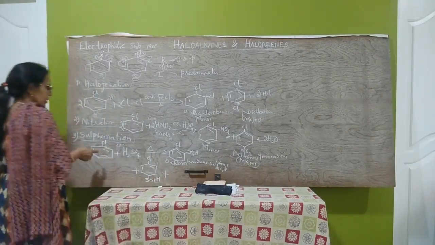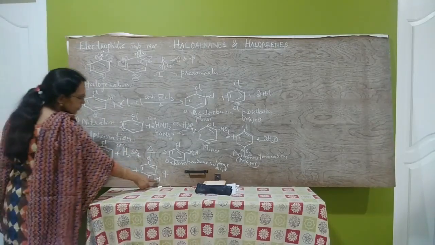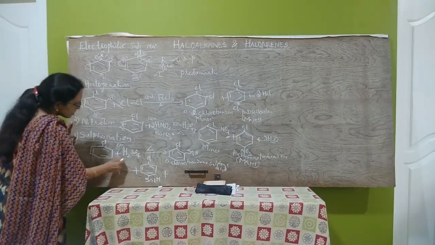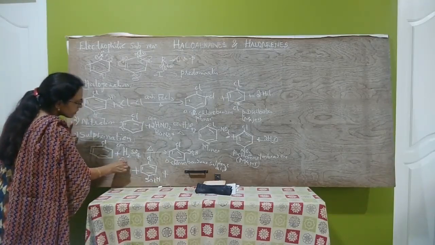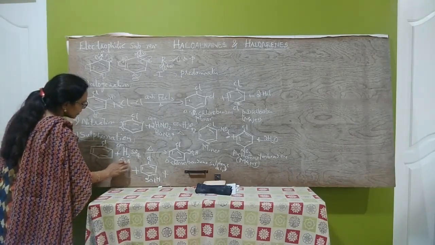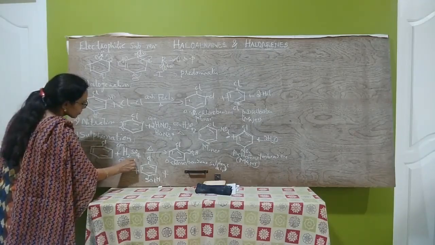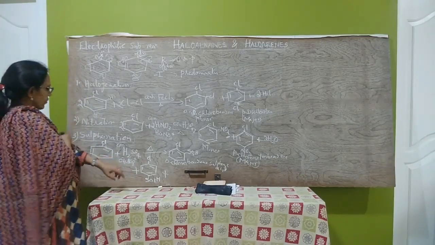Plus the other product: this H2SO4 has to give HSO3, so it ionizes to give OH minus and HSO3 plus. HSO3 plus is the electrophile.